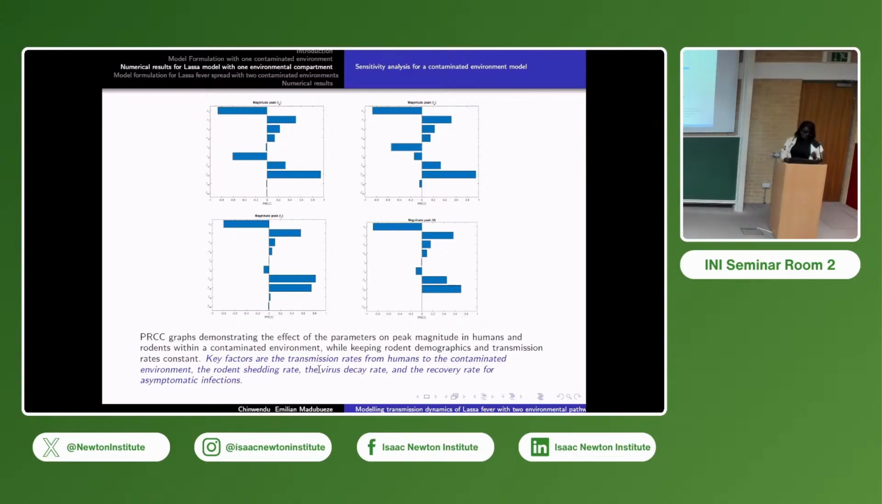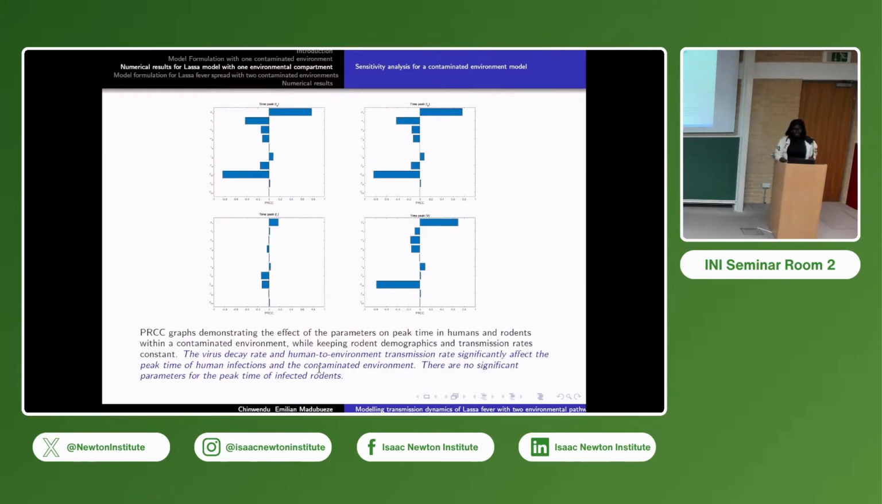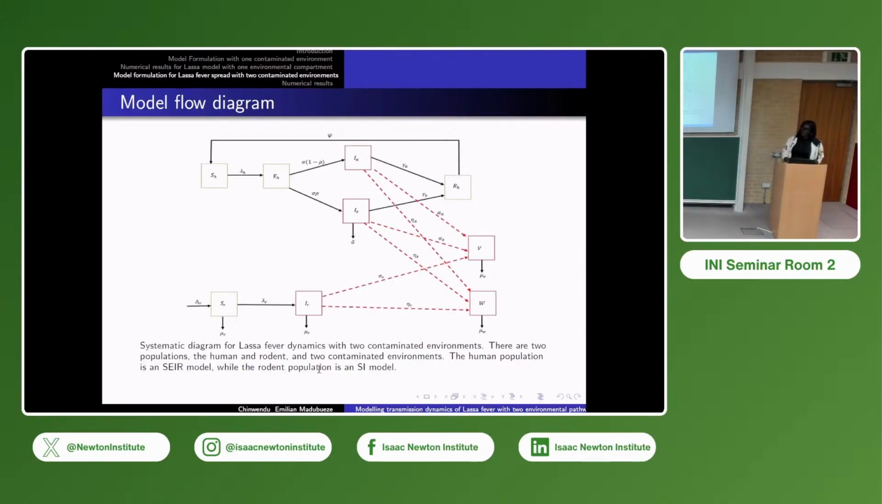The rodent shedding rate is also very important there. The virus decay rate is very important there. Then the recovery rate for asymptomatic infected is also a key factor to look at when we want to reduce the peak magnitude of the virus. Now, when we look at the peak time, the parameters that are very sensitive are the virus decay rate and human-to-environment transmission. Why do others not show a significant result? Because we are looking at those that have a partial rank correlation of 0.5 and above.